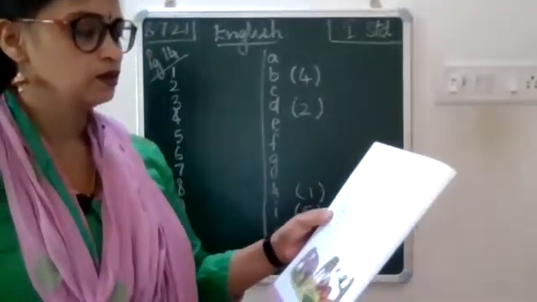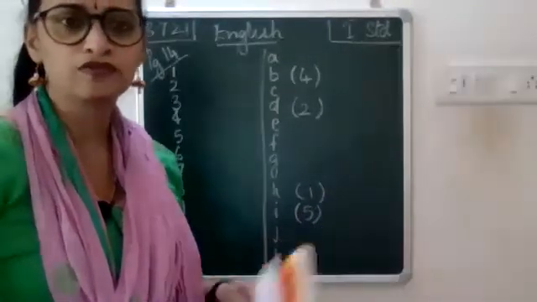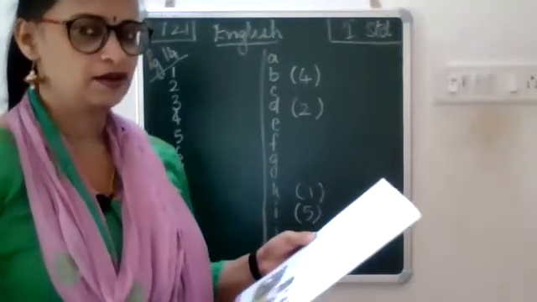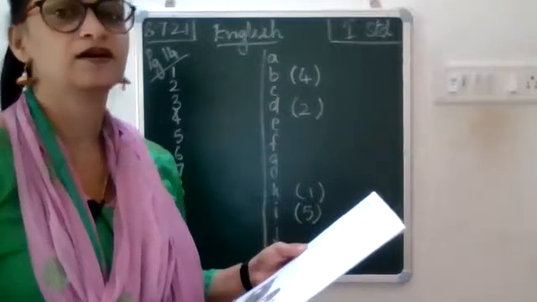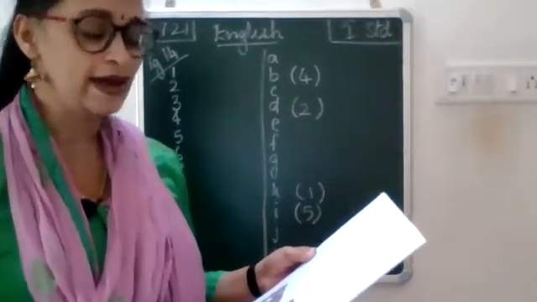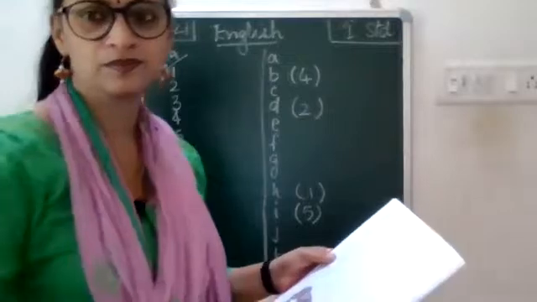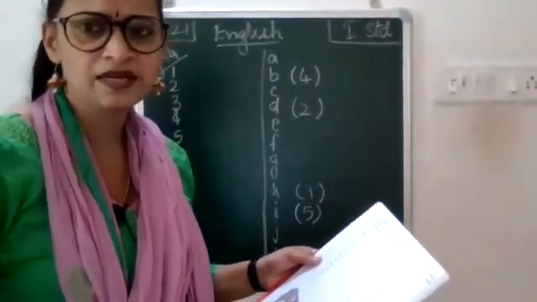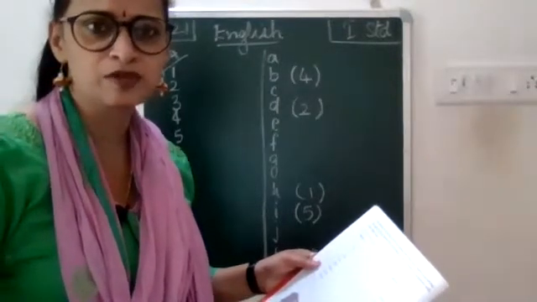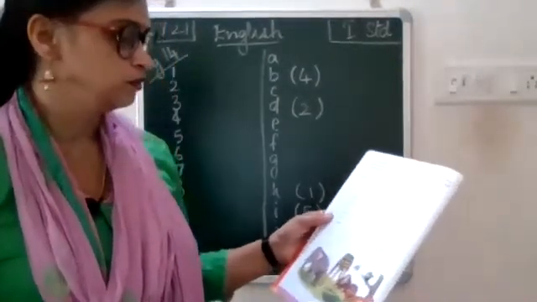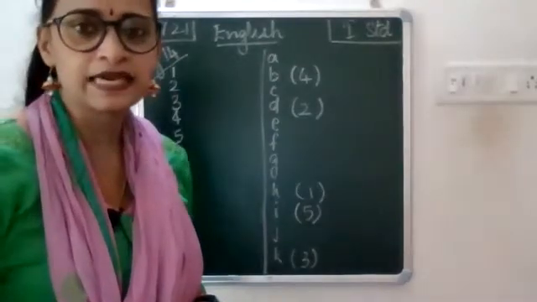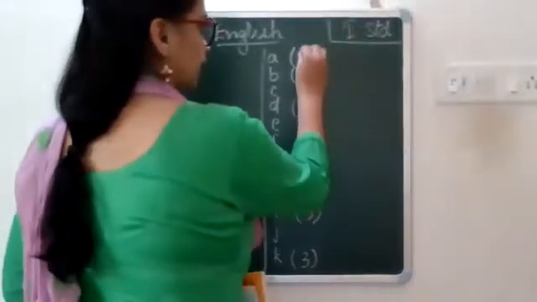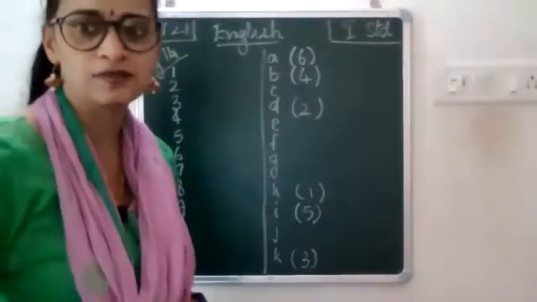Next one, goat. What is a young one of a goat called as? No, lamb is a young one of a sheep. Kindly please don't unmute. There is too much of noise from your side, ma'am. Now the young one of a goat is called as a kid, not a lamb. It is kid. Okay, that is A. Next to A, open a bracket, write 6 and close the bracket.